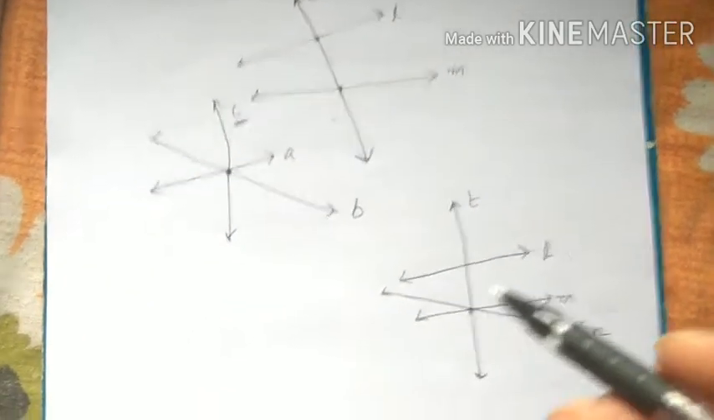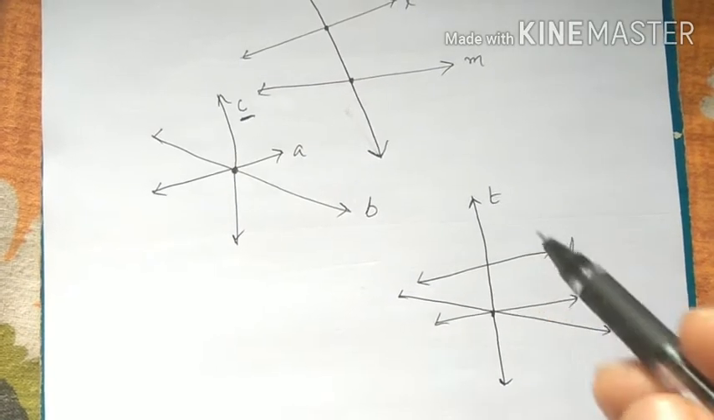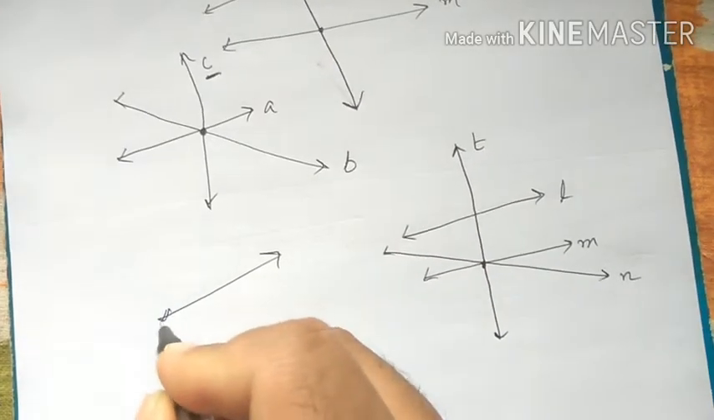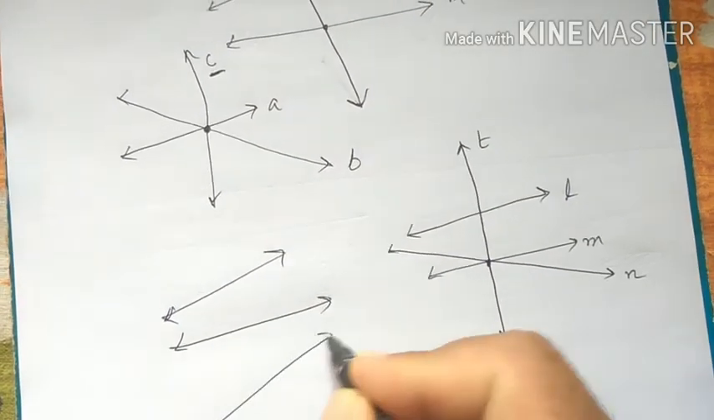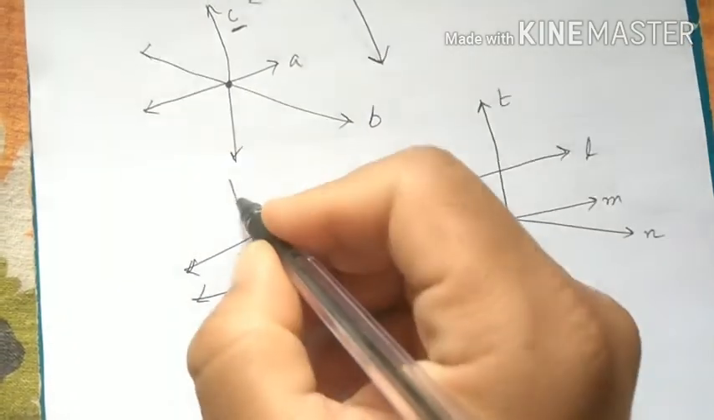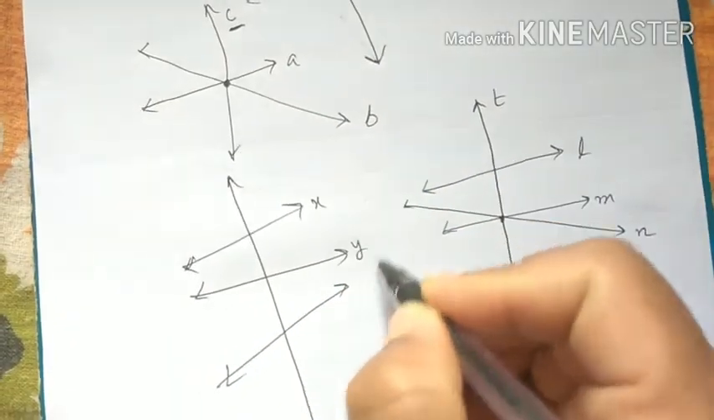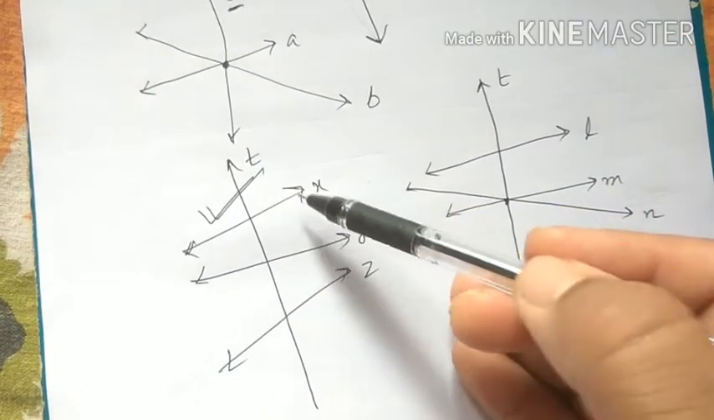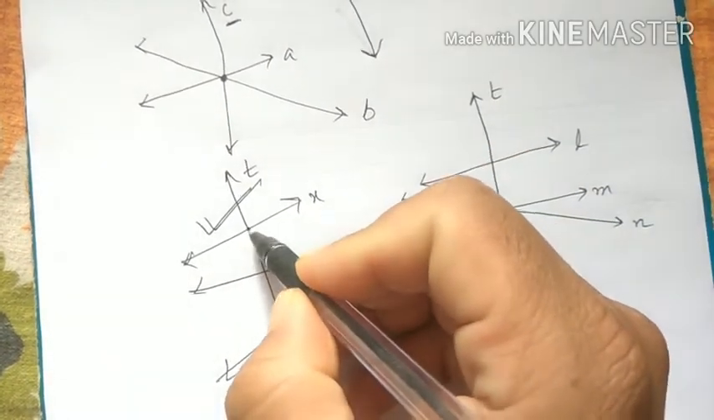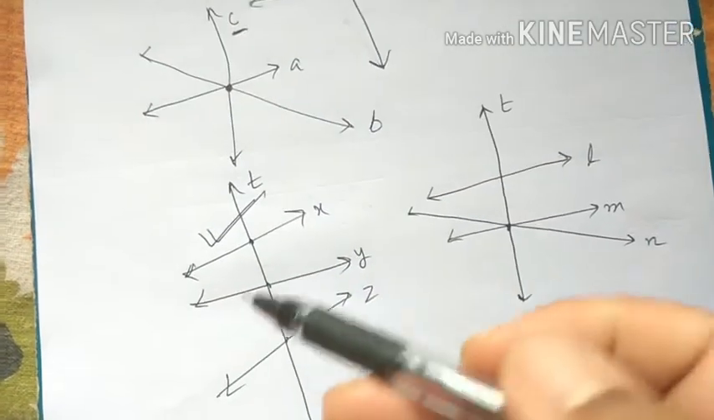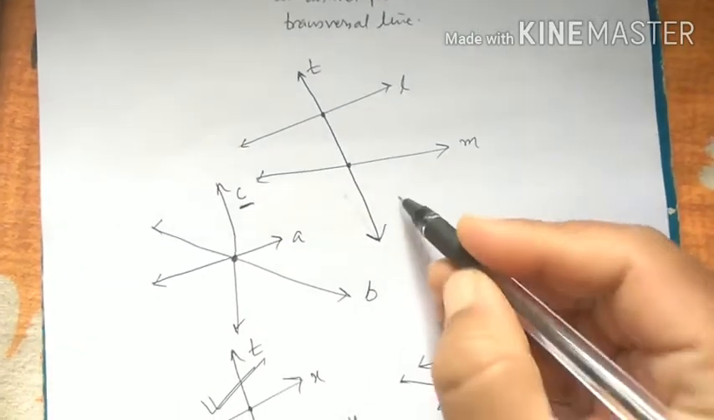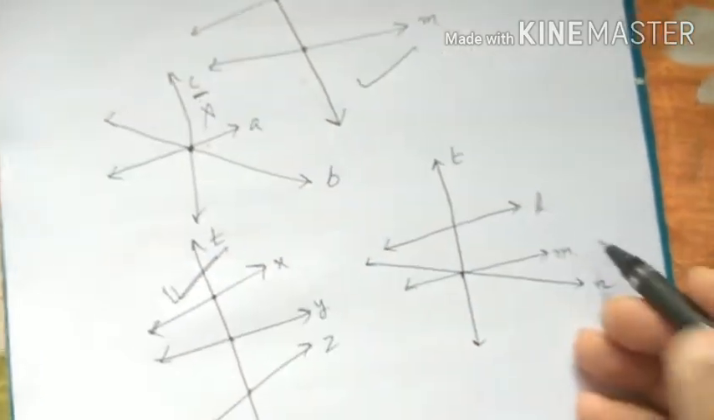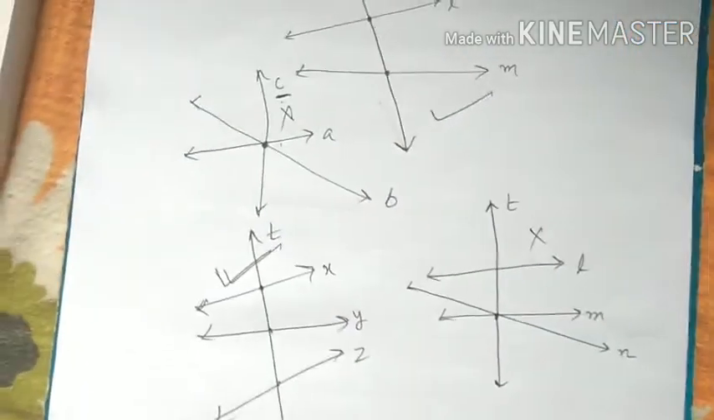Okay, so for a transversal line there must be different points of intersection with other lines, and here see X, Y, Z, T. Here T is the transversal line because T intersects X, Y and Z at distinct points. Okay. So understand, here T is a transversal, but here C is not the transversal, and here T is not the transversal. Okay.